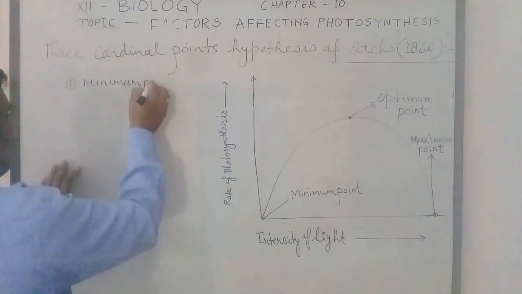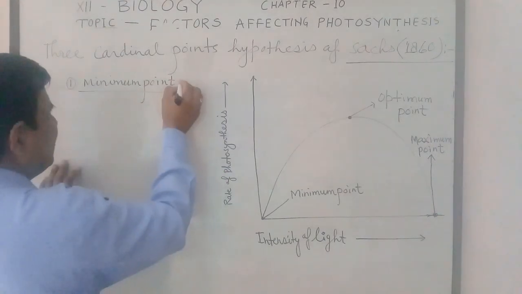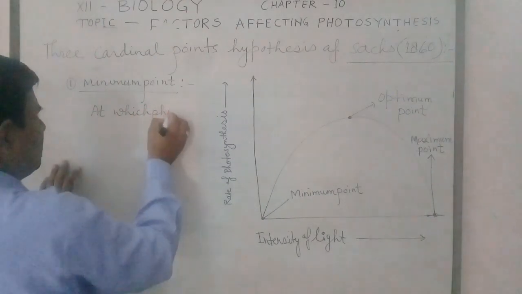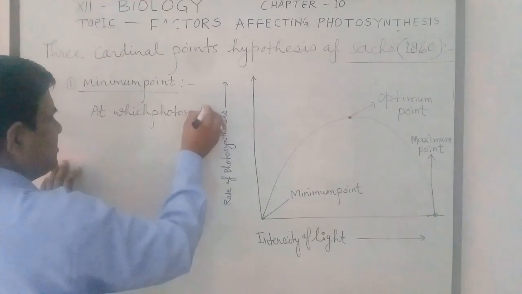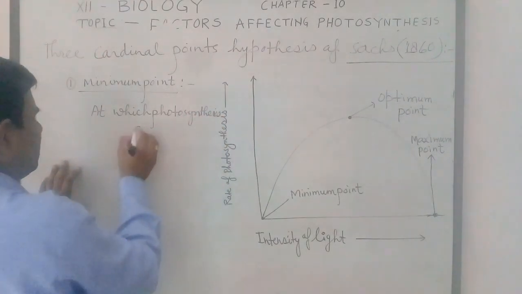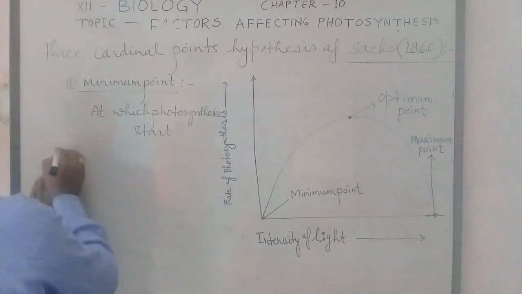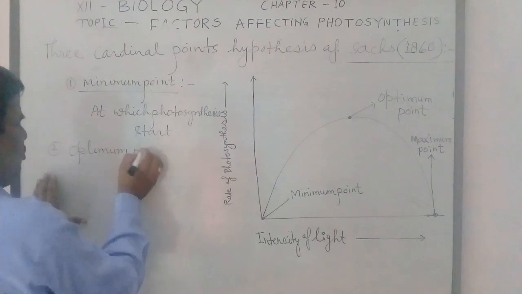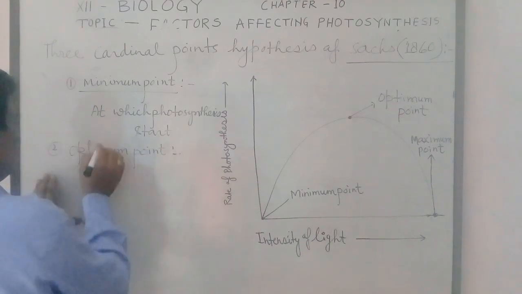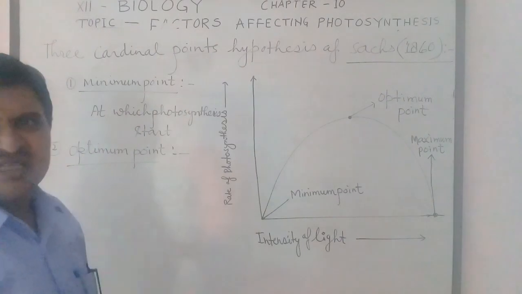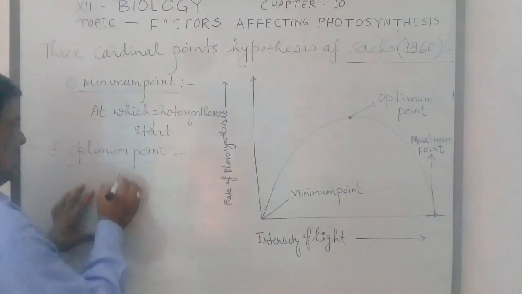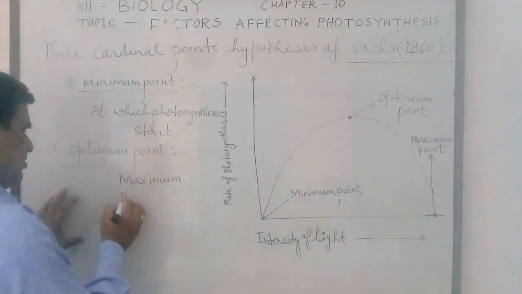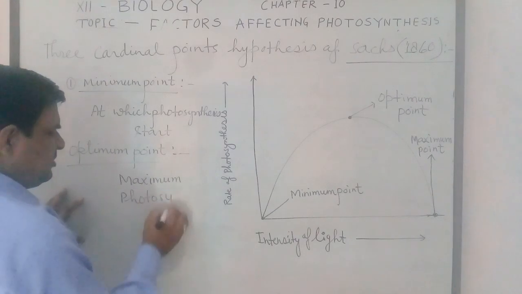Minimum point means at which photosynthesis starts. Second one, optimum point. Optimum point means when photosynthesis is found maximum, as maximum photosynthesis. This is called optimum point.